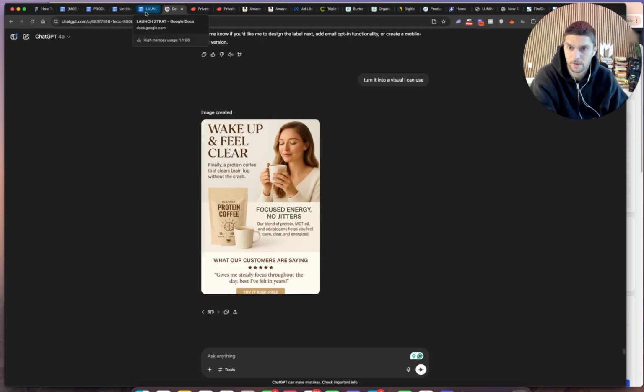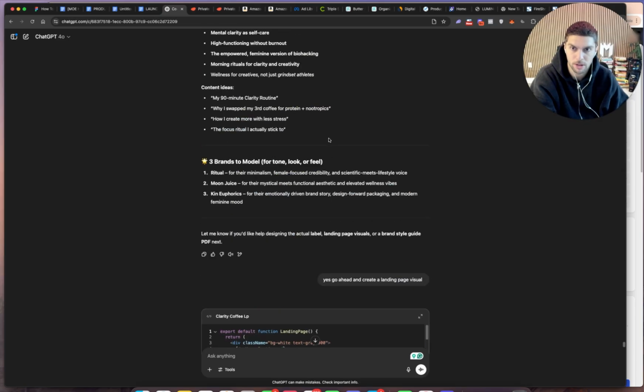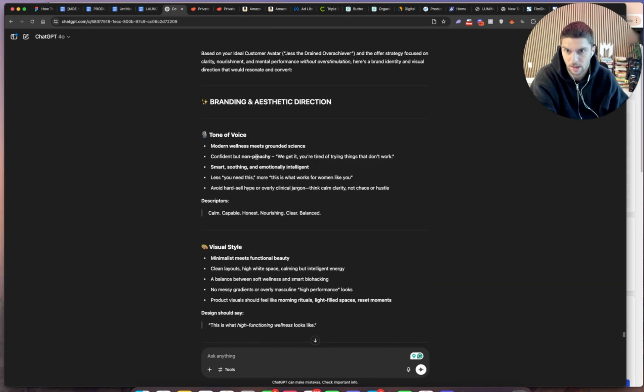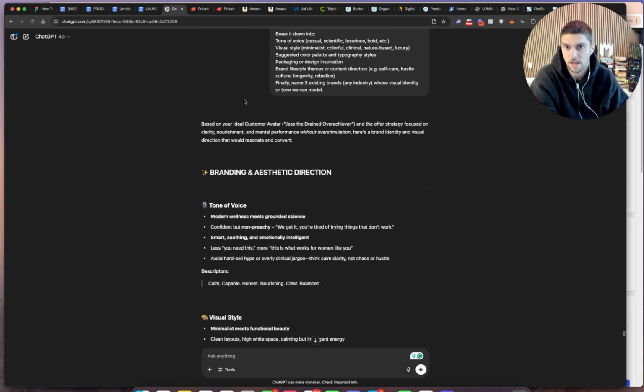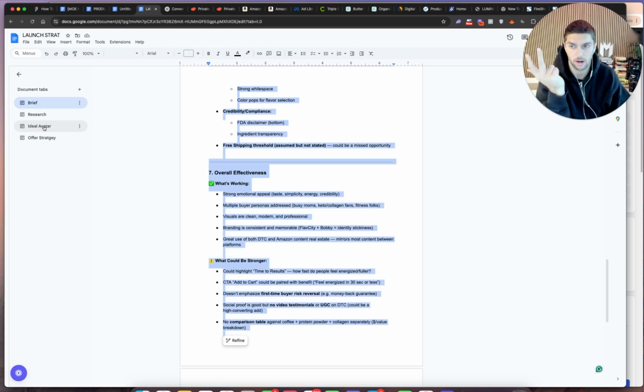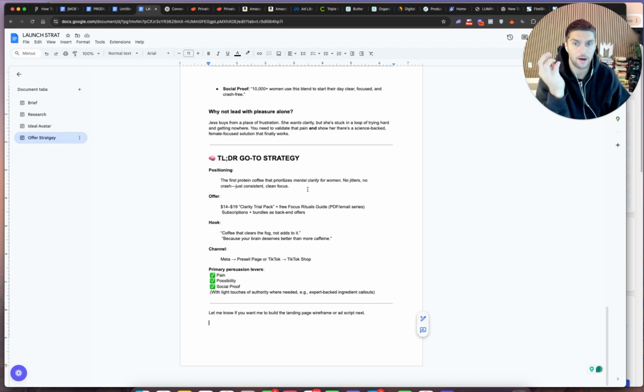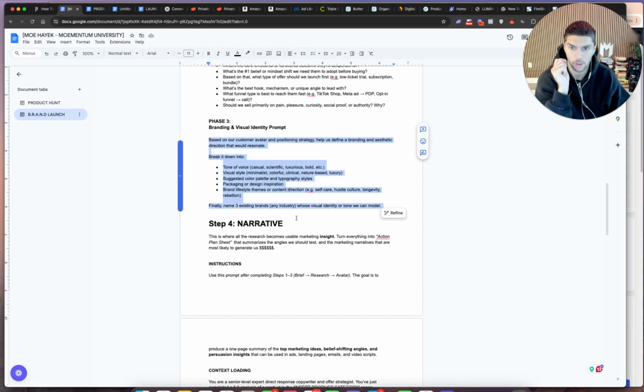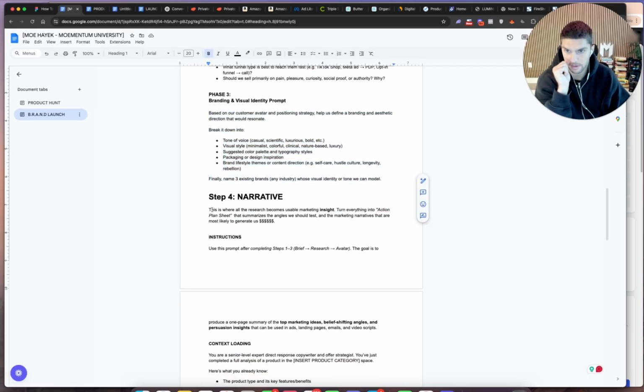Right? So now if we come back to pretty much our full process that we've done so far, we've identified the brief, we've done the research, we know exactly who our ideal demographic and our ideal avatar is. Now we have an exact offer strategy and how we want to go to market, even though this could obviously use a little bit of work here. The next step is going to be our narrative. So this is where all the research becomes usable marketing insight, okay?